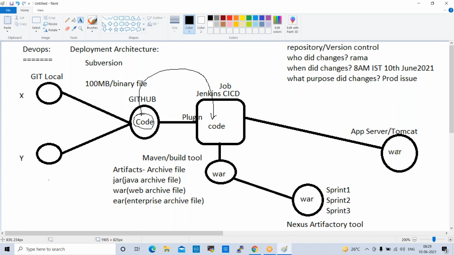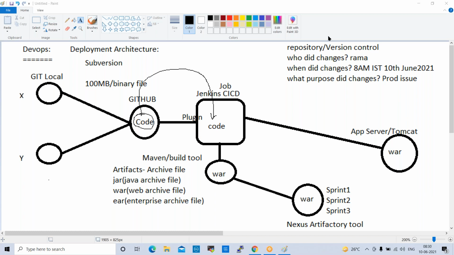Sir, I have one doubt. Yeah, go ahead. Sir, whenever the code gets pushed from Jenkins to the app server Tomcat, is there any mechanism so that the previous war file won't get overwritten, and if some issue happens in production, we can roll back to the old one? Before pushing a war file to Tomcat, is a backup taken from Tomcat to any other repository?